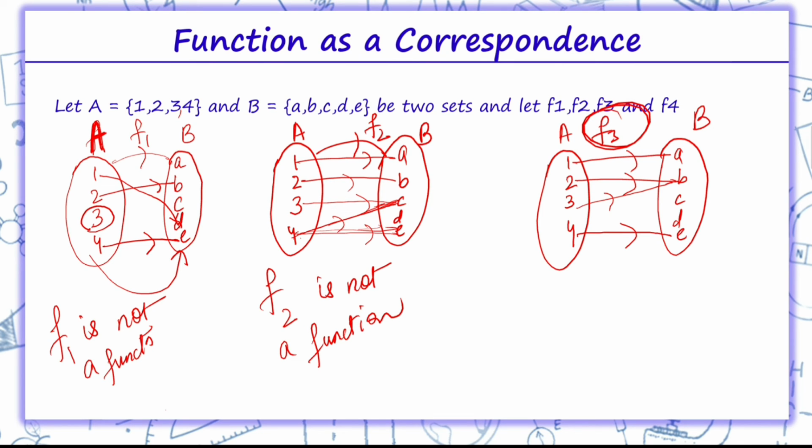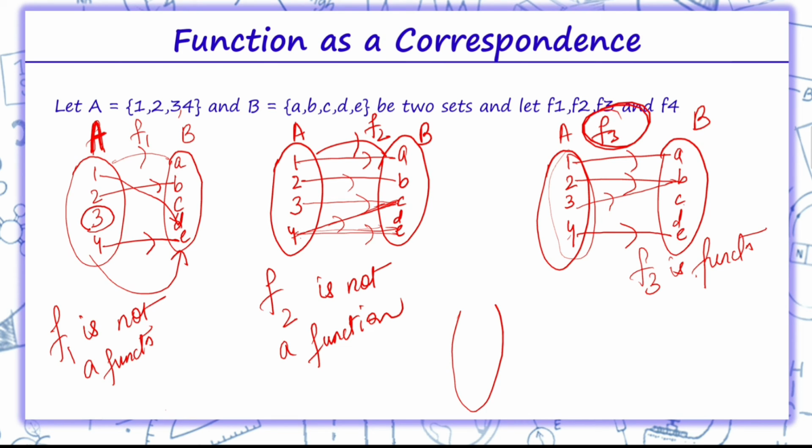F3 is a function. Why? All elements of A are associated with B, and all elements of A which are associated with B have only one image. They are associated with only one, a unique element. Therefore, F3 is a function.